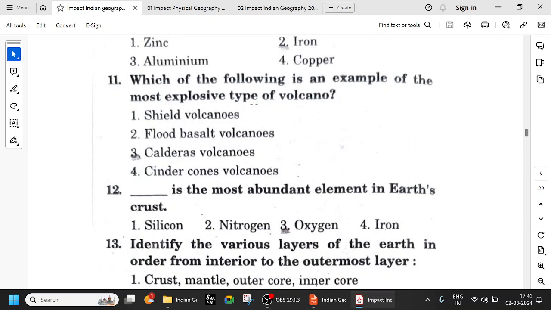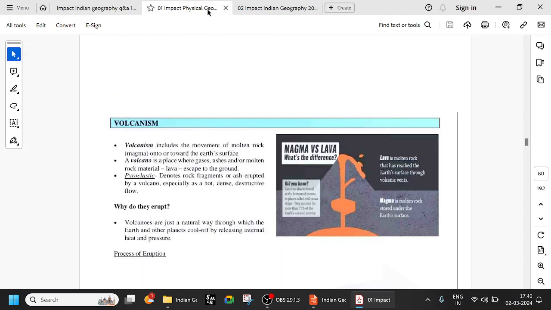Which of the following is an example of the most explosive type of volcano? So let us look at volcanism. Volcanism includes movement of molten rock, magma, onto or towards the Earth's surface. Magma is the molten rock stored under the Earth's surface. When it comes out, it becomes lava. Lava is the molten rock that has reached the Earth's surface through volcanic veins.